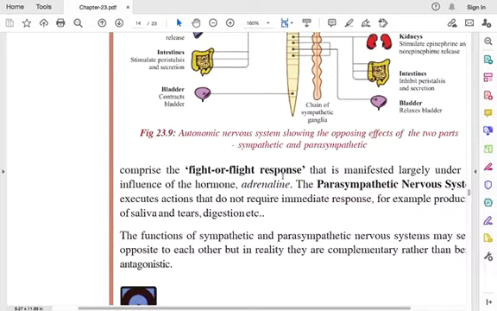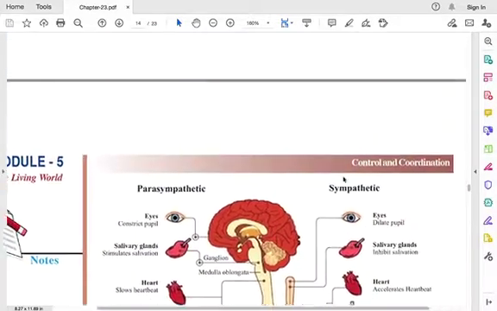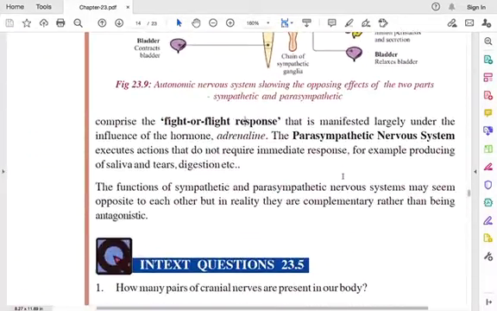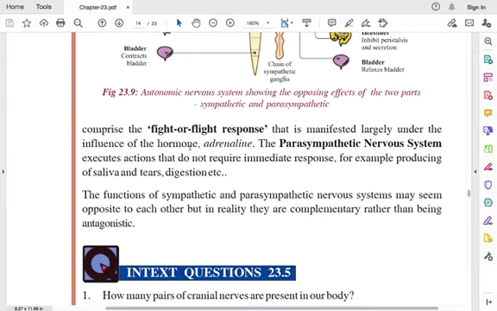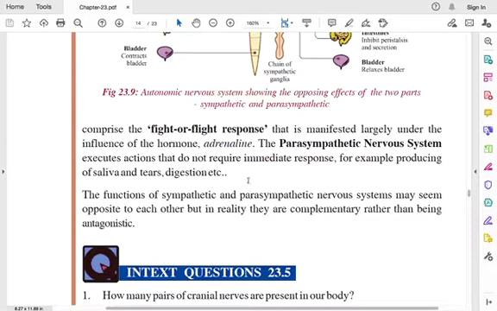You either have to fight or you have to run away, flight. That's fight or flight response. And during this, the sympathetic nervous system plays the role, and a hormone is secreted called adrenaline. Adrenaline is a hormone which is secreted and which causes the body to respond.